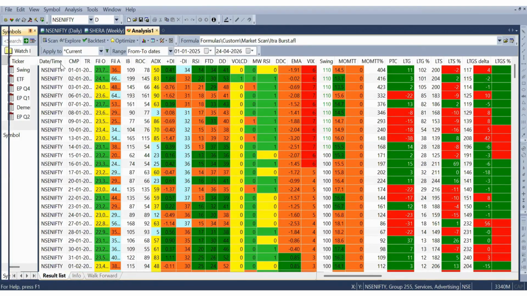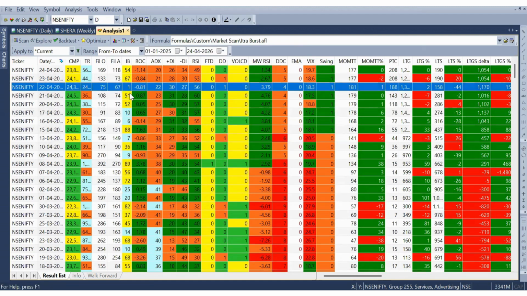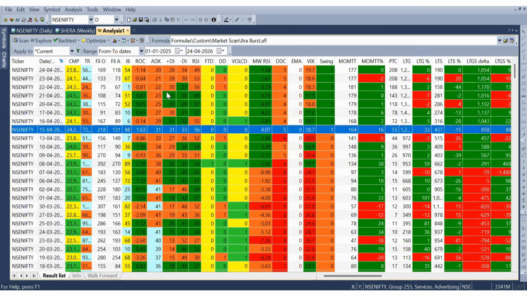Okay, this is the dashboard, and I'll just filter it with respect to the latest date. So this is 24. This is correct, and we have to see that at this point of time, this number was very low, which indicated that there might be a strong move on either side, and that move came on the downside, right?